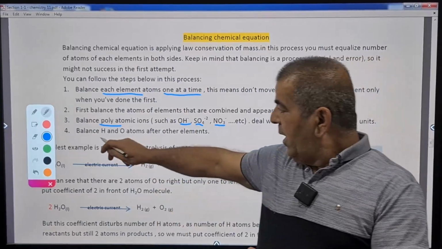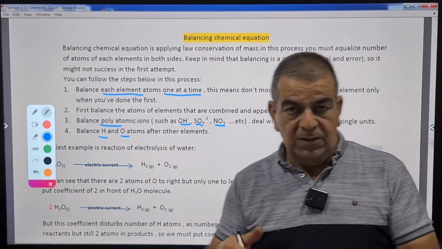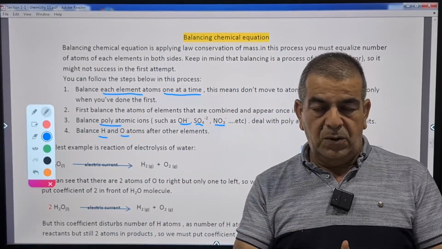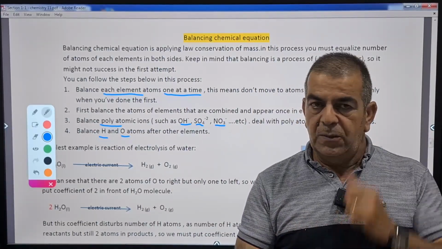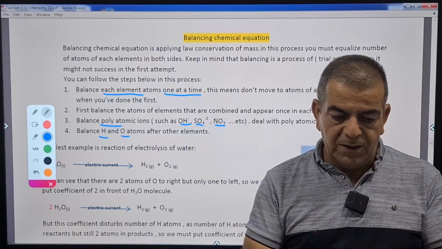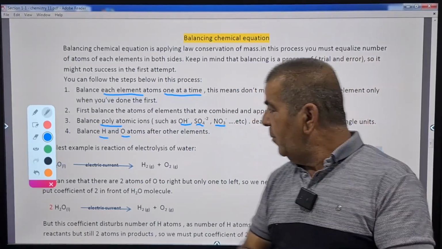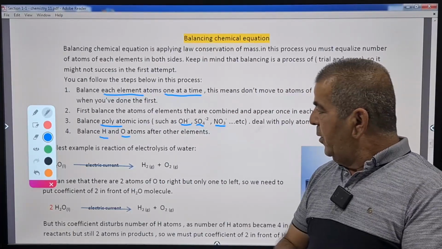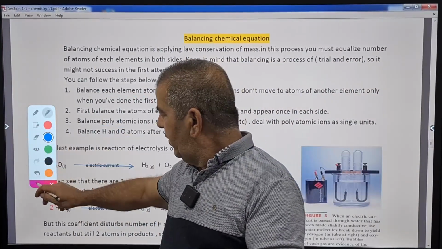Finally, we balance hydrogen and oxygen, which means hydrogen and oxygen are left to the end. Of course, this doesn't include the oxygen or hydrogen present in polyatomic ions, because polyatomic ions are single units, and we balance them in the second step. So let's have an example and see what we have.